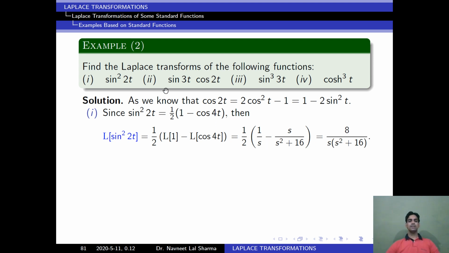So how did we solve this? First we convert sin square t in terms of simple functions, as we know the formula. Then we took the Laplace and found our answer.